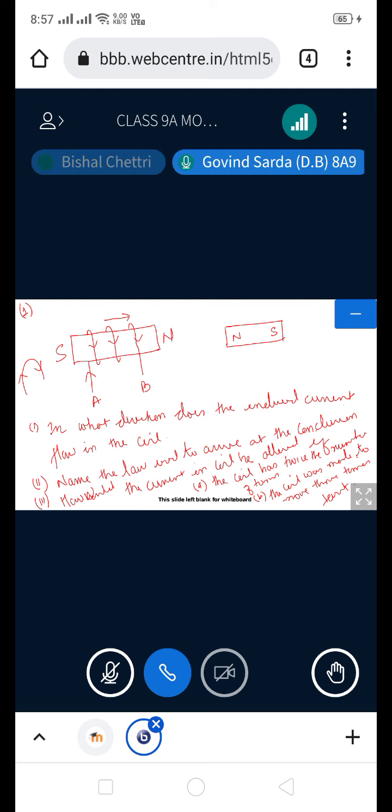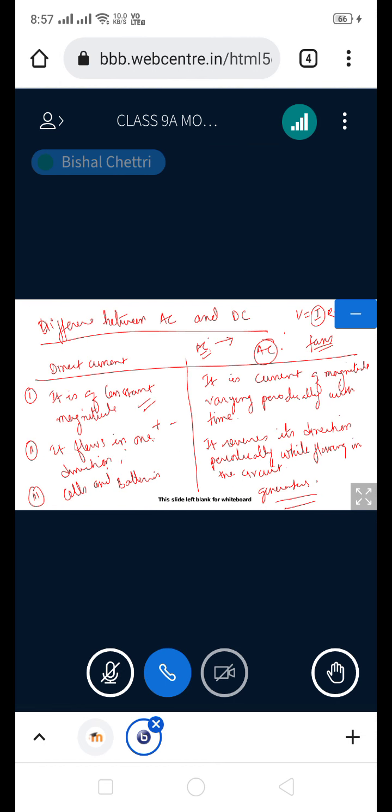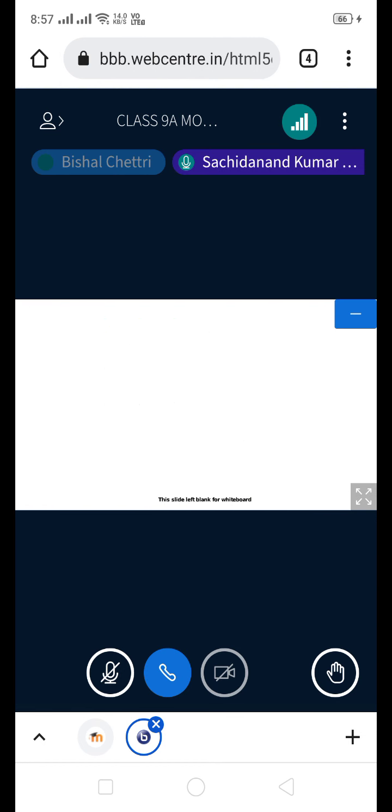Number 35. What is the question? The diagram in figure 10.45 shows the core of a transformer and its input and output connections. No, that is a different question. Okay, I'm giving you the question over here. There is a diagram in which input A and B output is there. No, not that question. Okay, leave that question because we'll do it with the transformer.